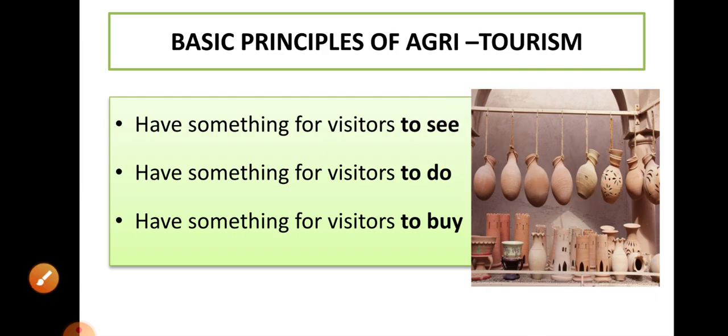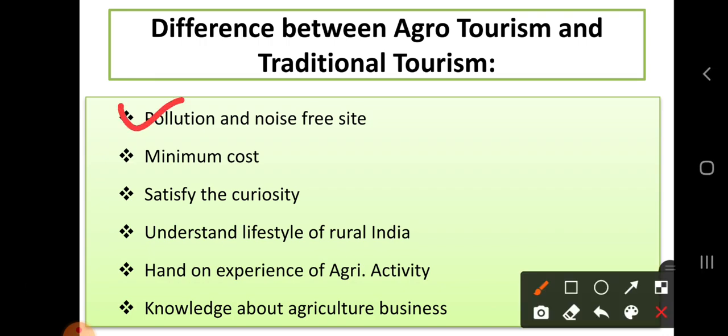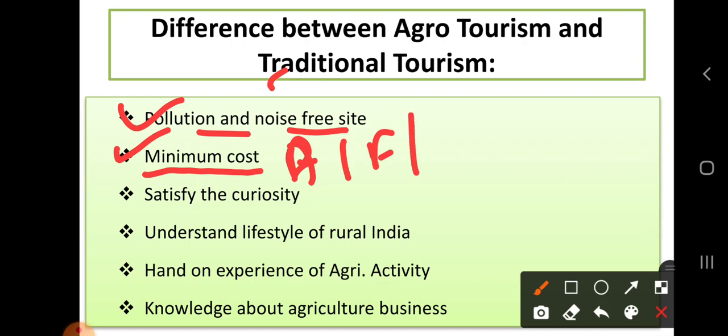Now what is the difference between traditional tourism and agrotourism? If you see, agrotourism is free of pollution and noise. Then it requires minimum cost. As compared to traditional tourism, it requires minimum cost for accommodation, for food, and for performing the various activities.